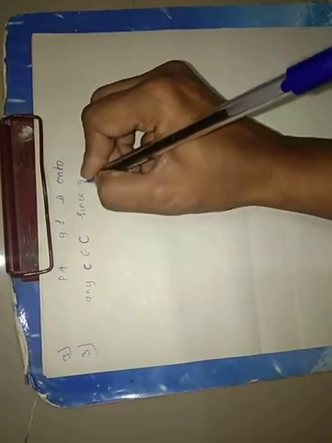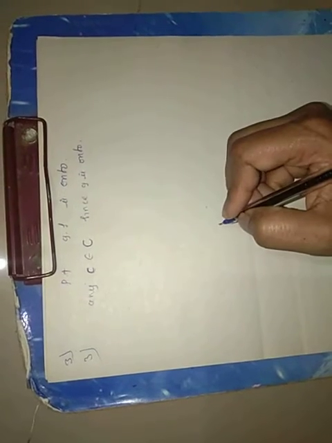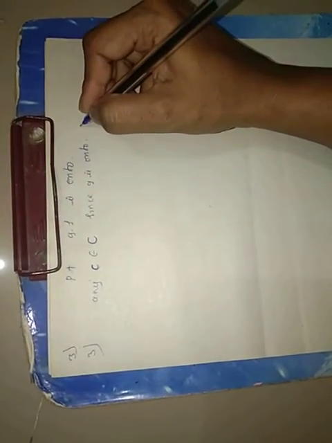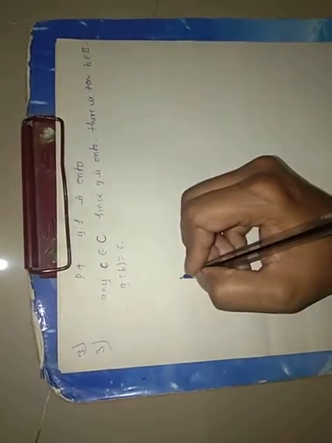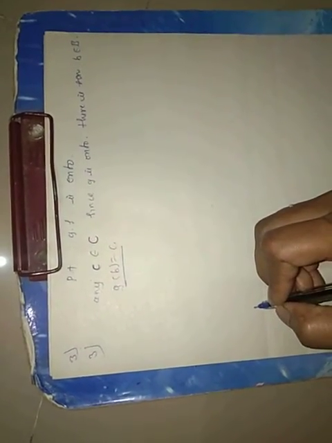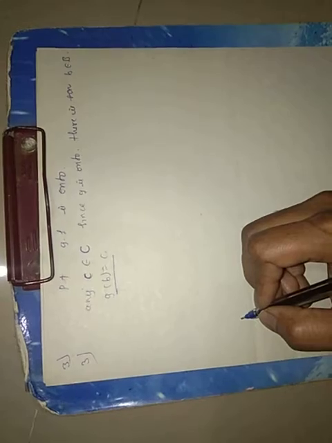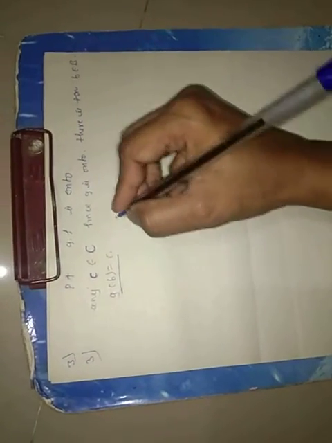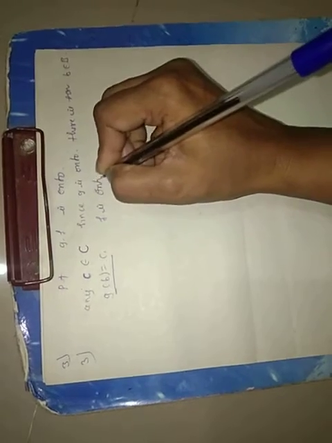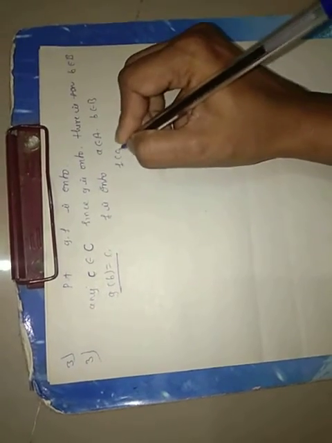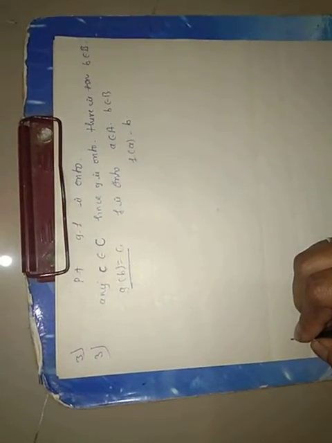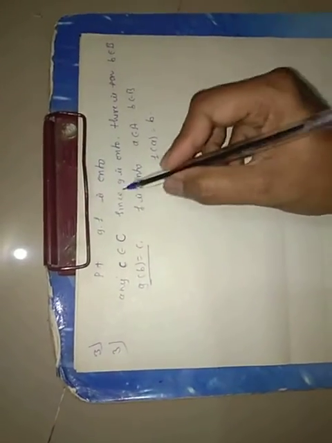Since g is onto, according to the given, there is some element b belonging to the set B, such that g(b) equals c, because g is onto. Similarly, if b belongs to B and f is onto, there is some a belonging to the set A and b belonging to the set B, then f(a) equals b. So that is our assumption that f and g are onto here.